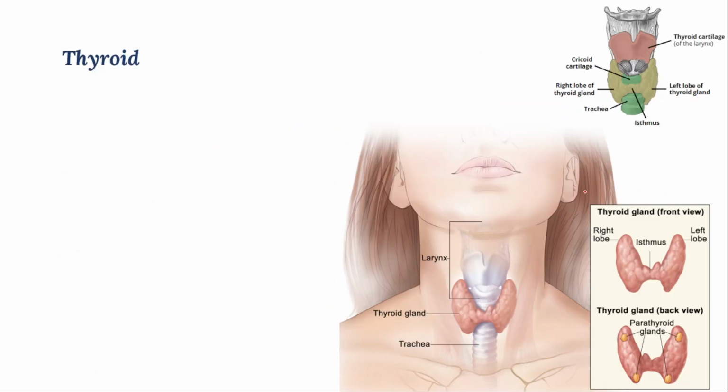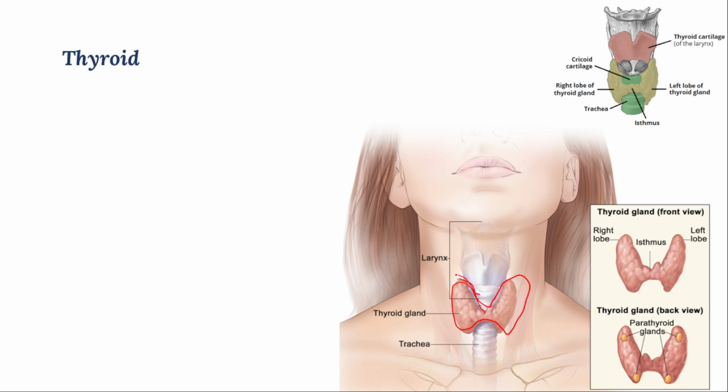Next, we'll move on to the next type of endocrine gland called thyroid. The thyroid gland is present below the larynx and above the trachea, and you can observe a butterfly-shaped or wing-shaped bilobed structure. That is called the thyroid gland.